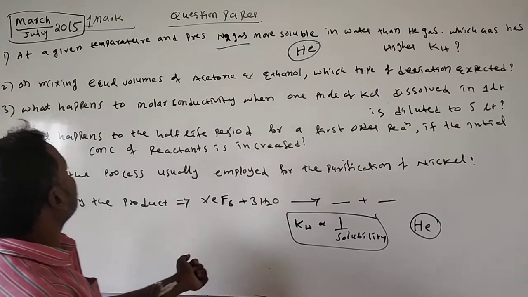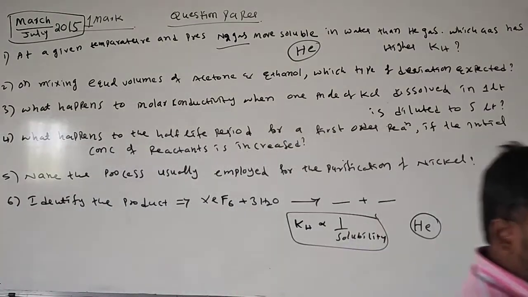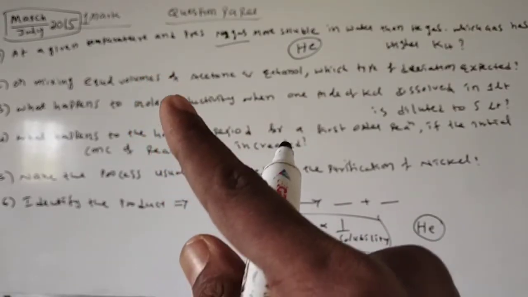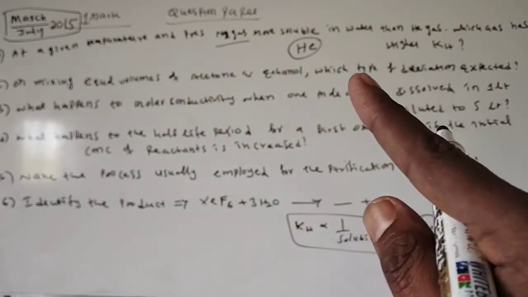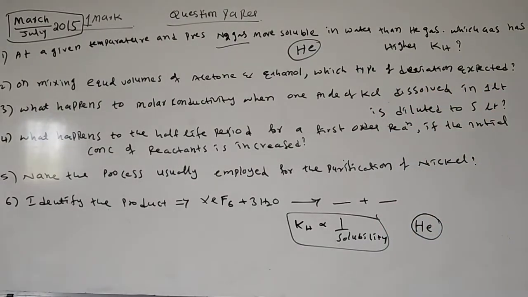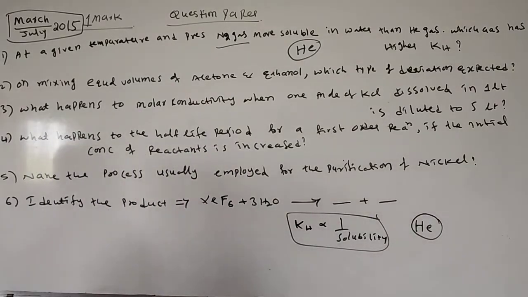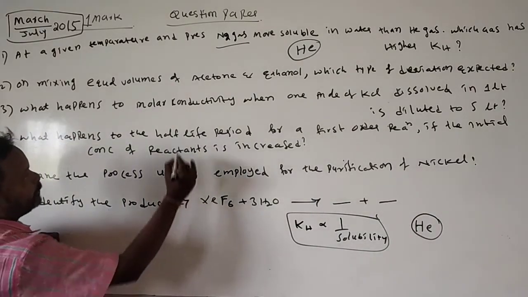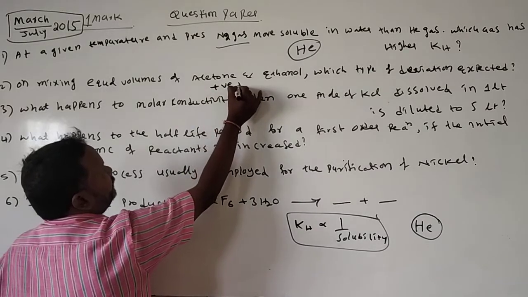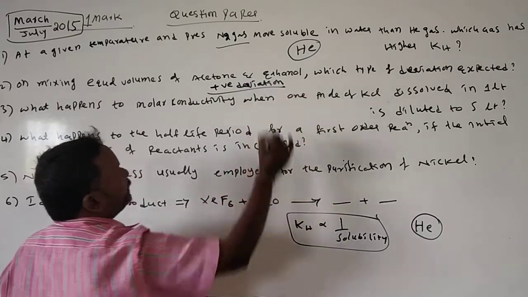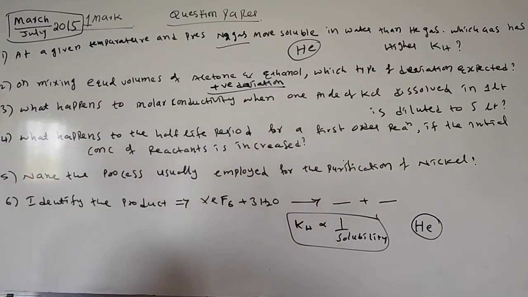Next, second question. On mixing equal volumes of acetone and ethanol, which type of deviation is expected? Here we will expect a positive deviation from Raoult's law.